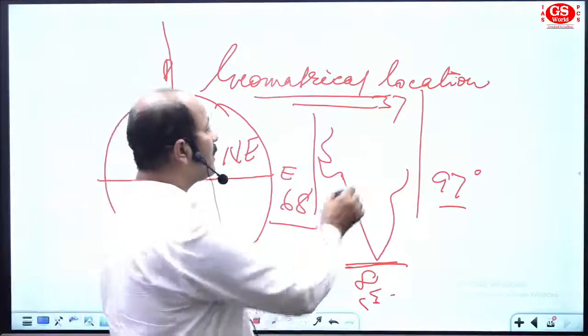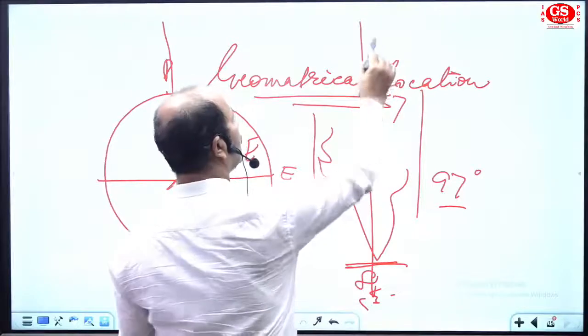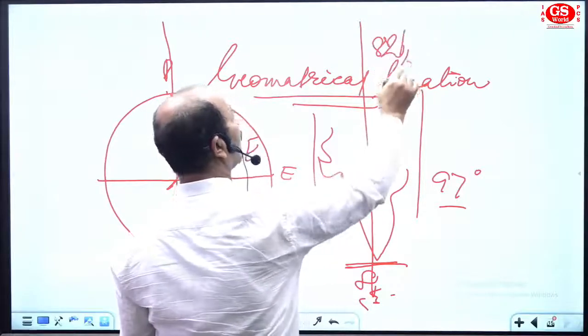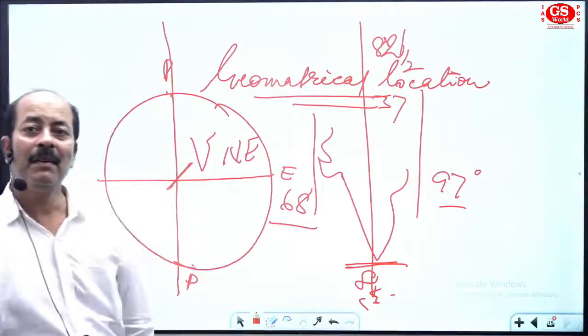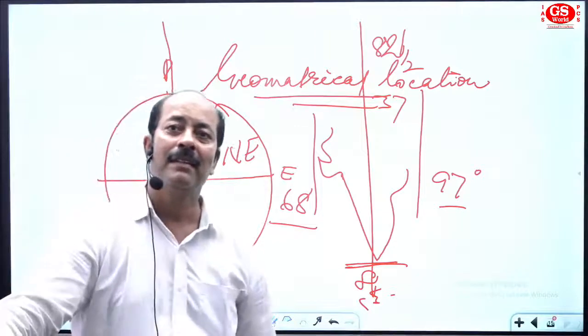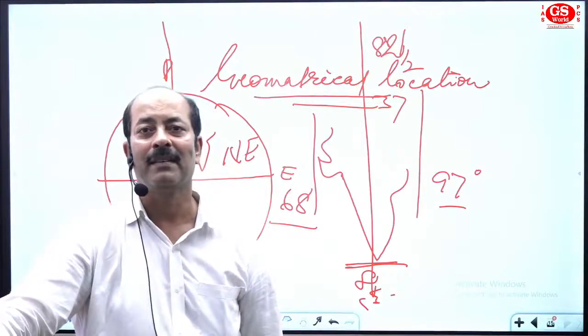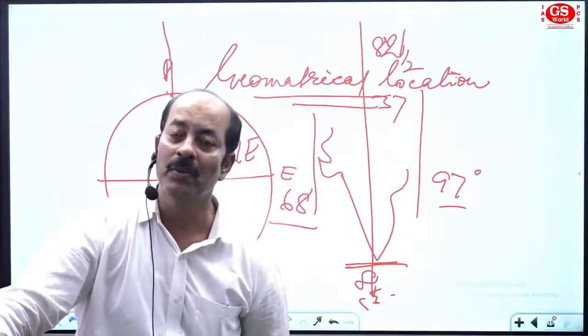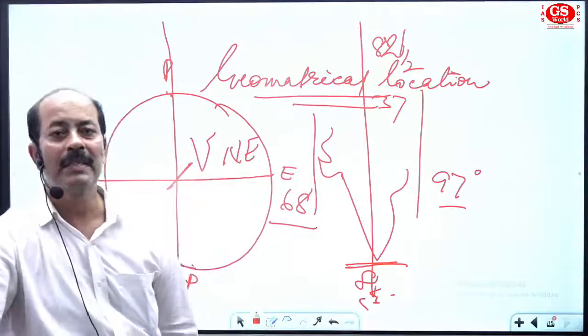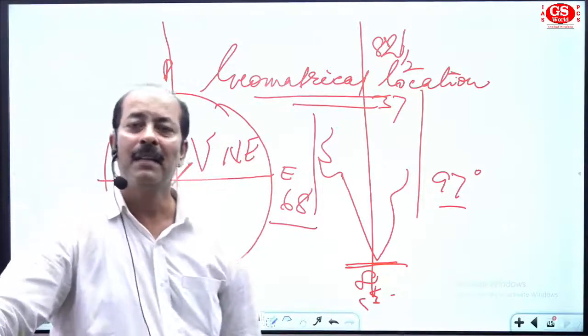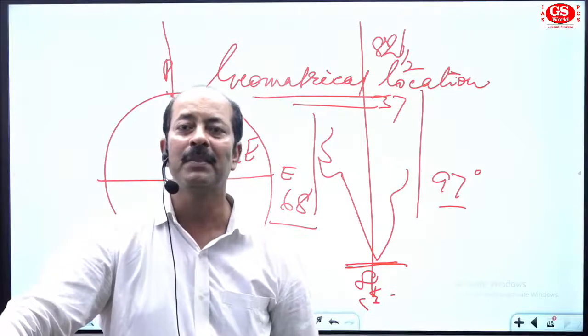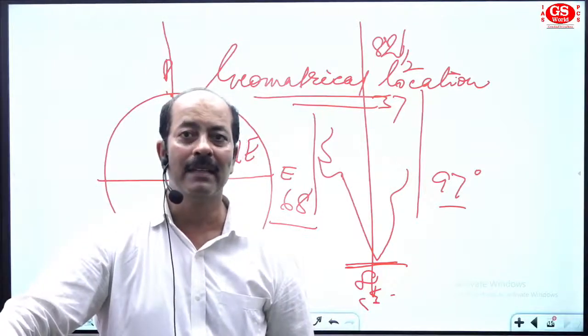And in between the division point is there, that is 82.5. So 82.5 is considered the standard meridian of India. It is dividing India into equal parts, so it is also considered for the time zone in India. It is crossing through Allahabad, Naini area.